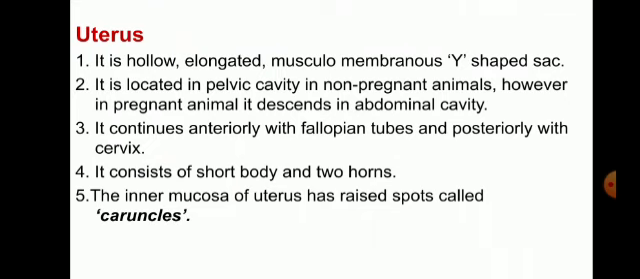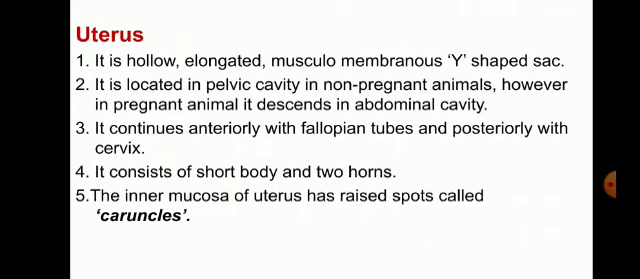Okay, next organ is the uterus. It is a hollow, elongated, musculomembranous Y-shaped sac, or pouch. It is located in the pelvic cavity in non-pregnant animals. However, in a pregnant animal it descends into the abdominal cavity. It continues anteriorly with the fallopian tubes and posteriorly with the cervix.